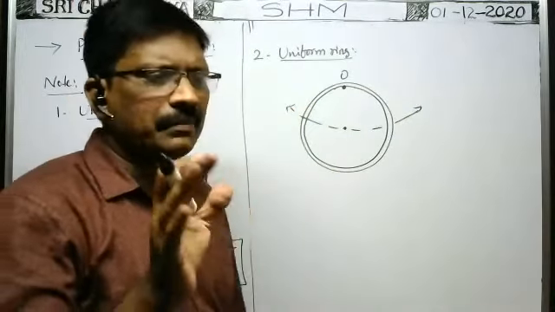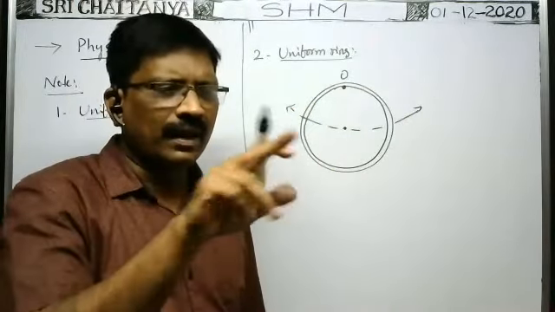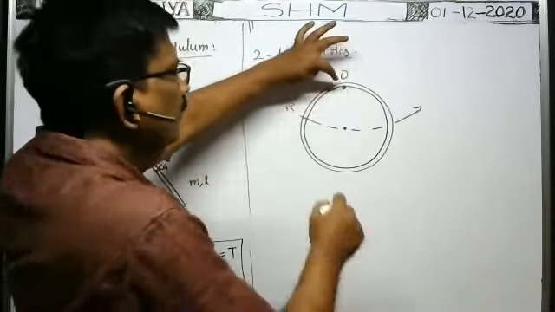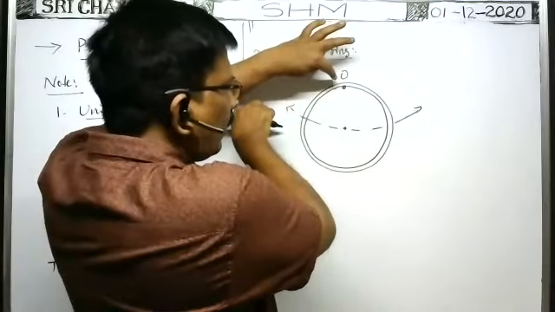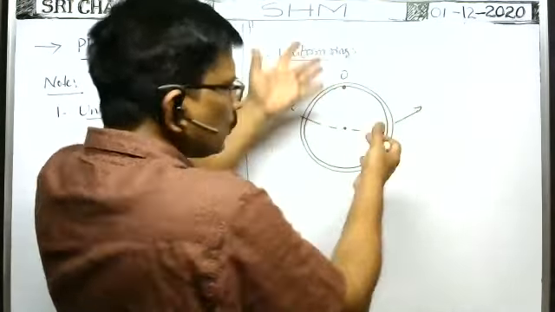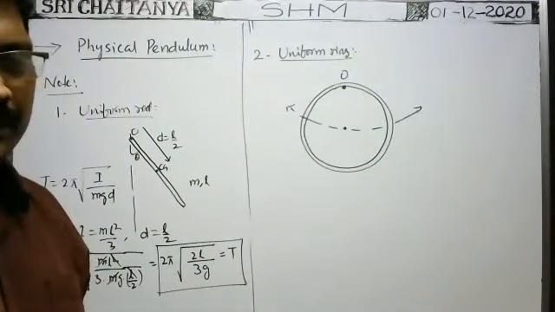Just imagine a bangle, one ring or bangle. You keep the bangle over a nail, then you push the ring aside and you release it. Then it sustains oscillations like this, no? So this is also one type of physical pendulum.